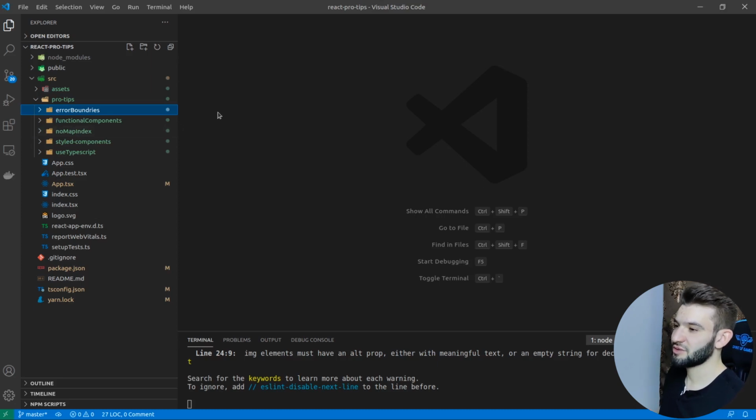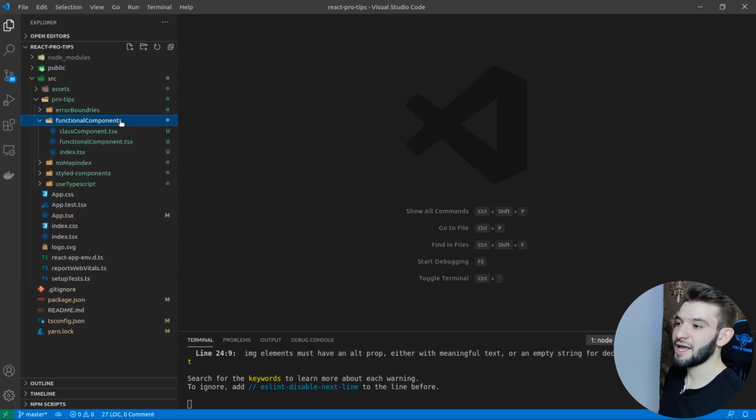What I'm going to start with is the most basic stuff, functional components. The first and most important pro tip is much more of an intermediate tip that a lot of people should already know. It's basically why you should use functional components as of React 16.8.